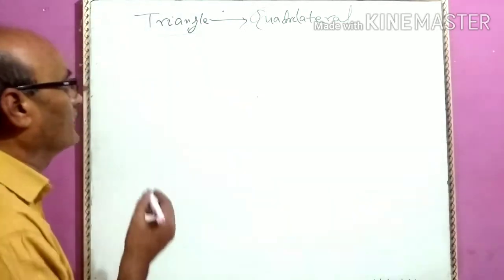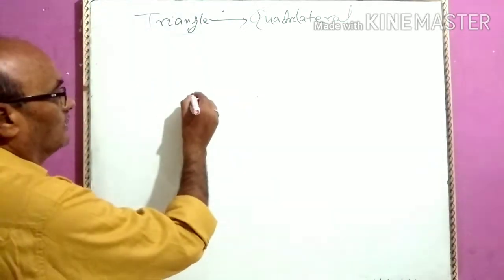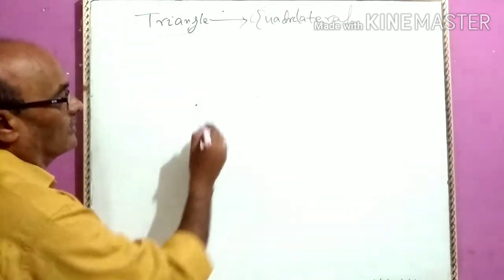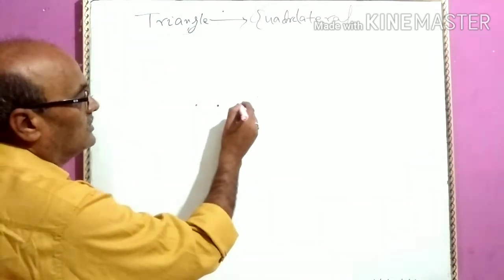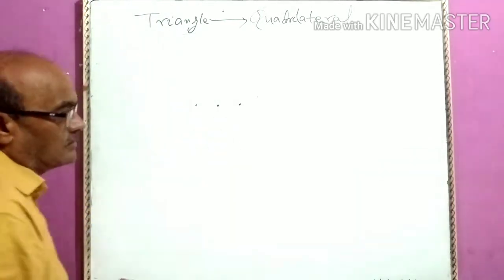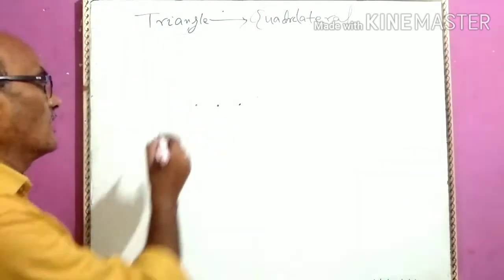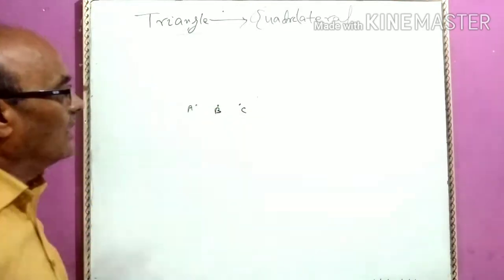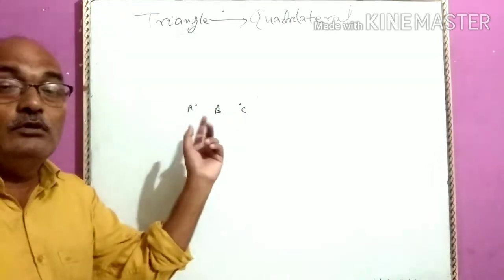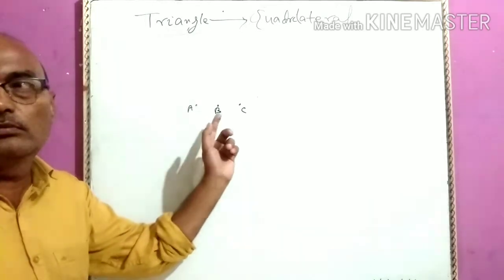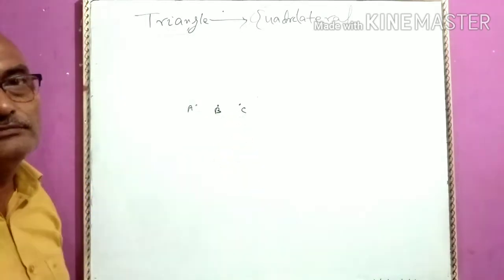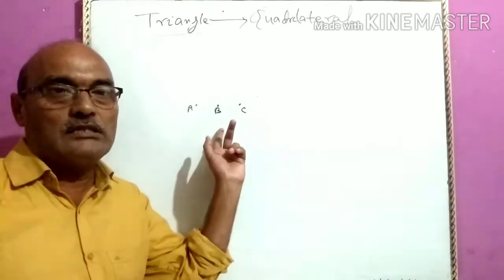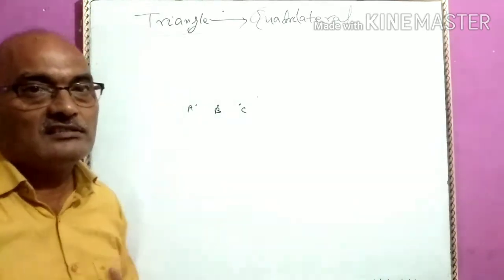If we are having three collinear points, and we want to say how many triangles will be formed passing through A, B and C, there will be no triangles.